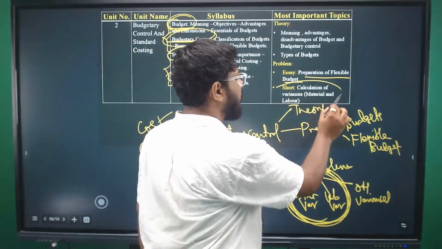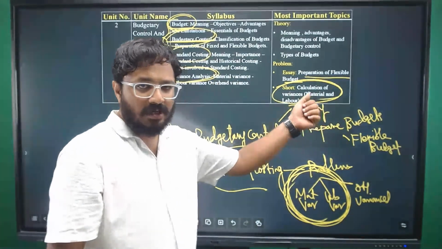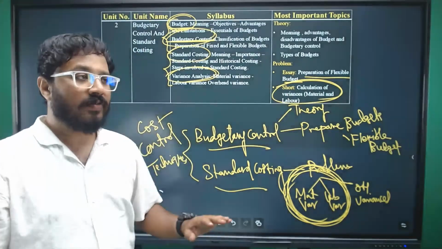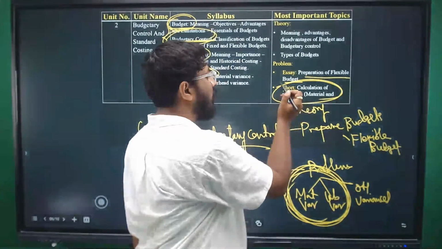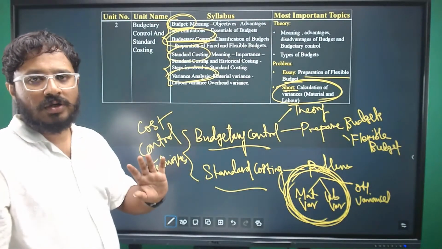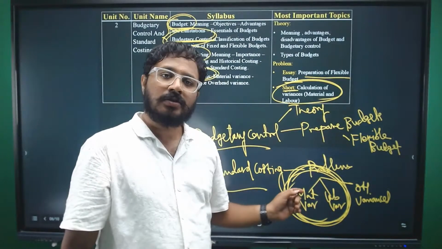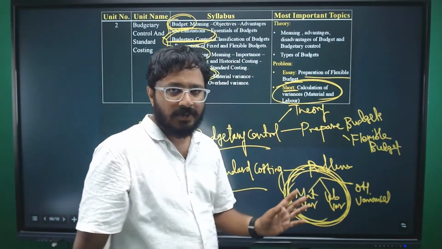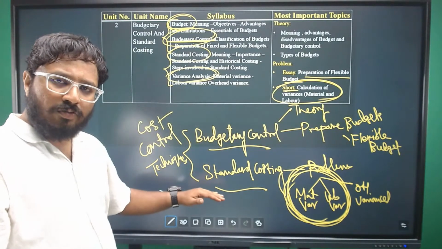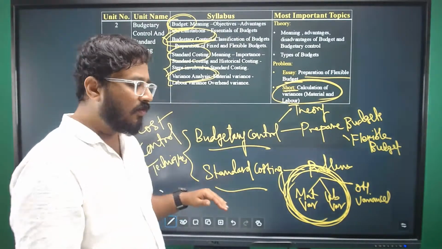And as I was mentioning, when it comes to problems from standard costing, you will have questions based on calculation of material and labor variances. It is for both short and long answers. Whether long or short, if a question comes from standard costing, it is based on the variance analysis. They ask you to calculate the variances, right? You can go ahead with any one topic, whatever you are comfortable in. In the long answer questions, you have a choice.